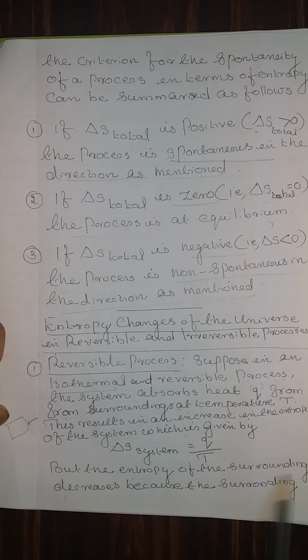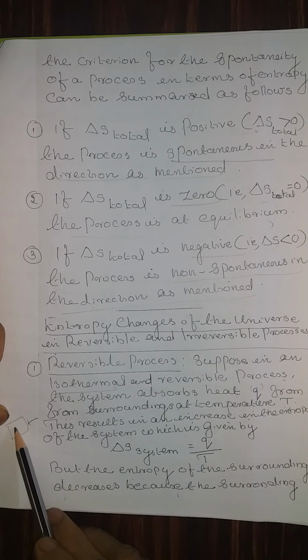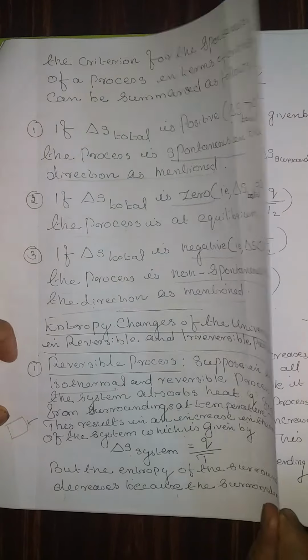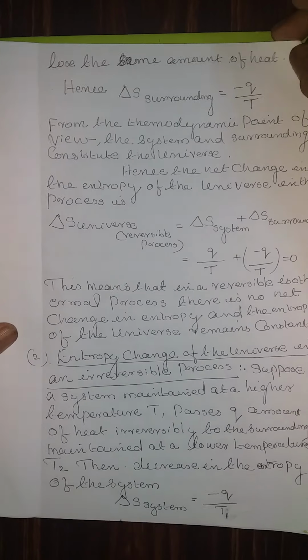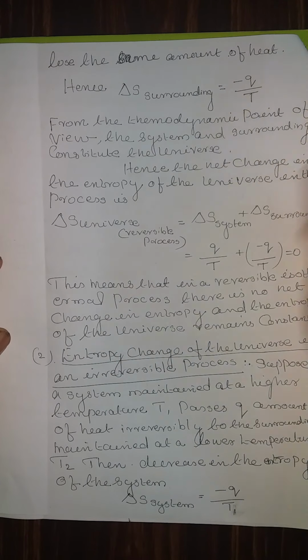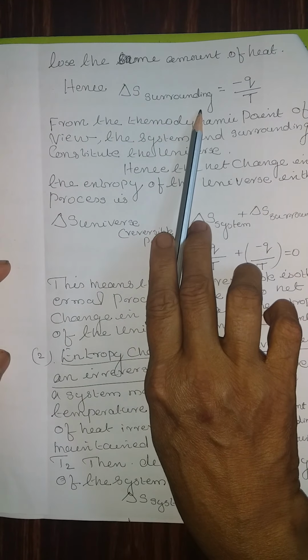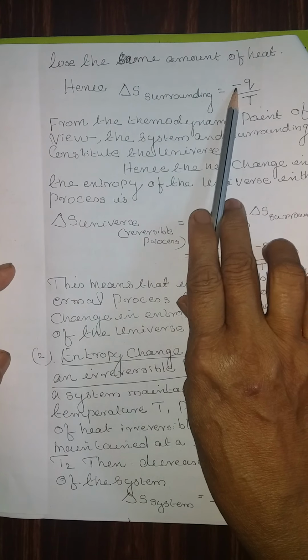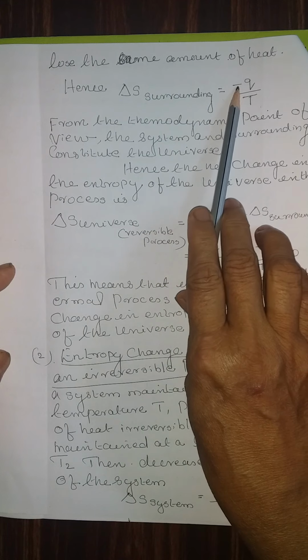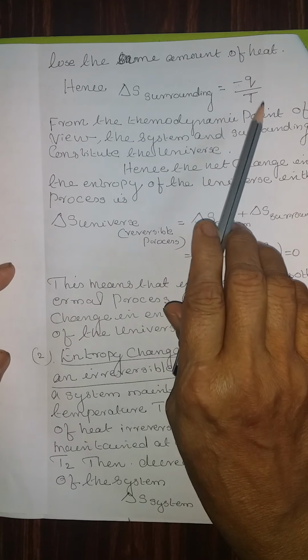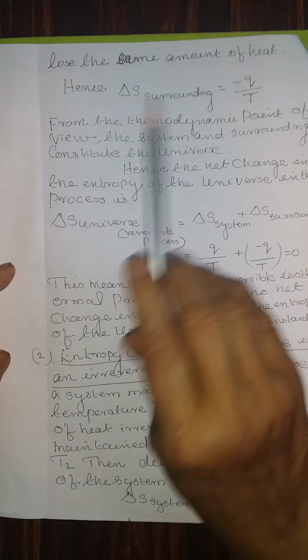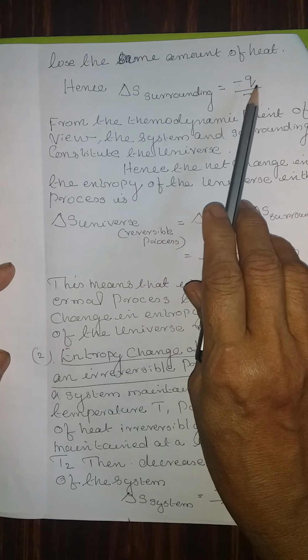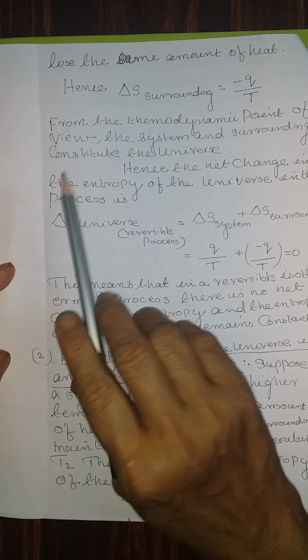But the entropy of the surroundings decreases, because the system takes this heat from the surroundings, so the surroundings lose the same amount of heat. Therefore, we can represent delta S of the surroundings as minus q by T, because this much heat is lost from the surroundings. That is why the system gained a delta S equal to q by T.